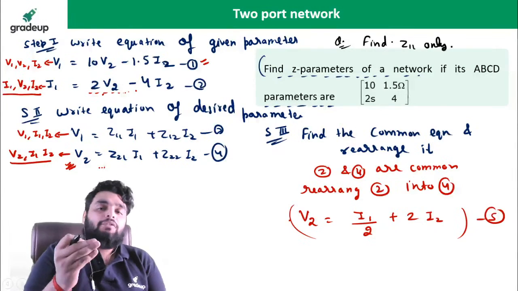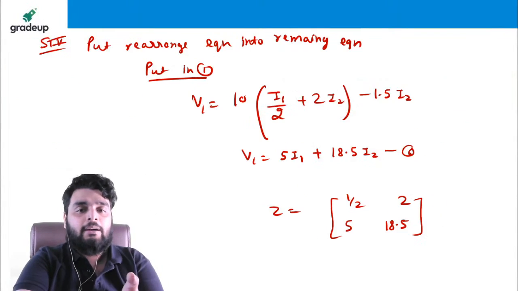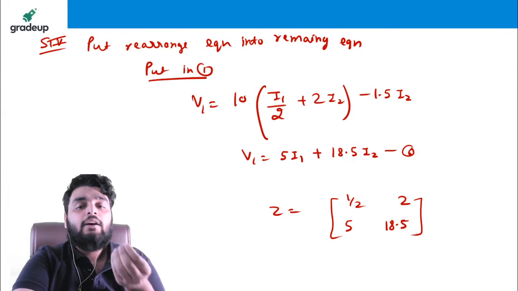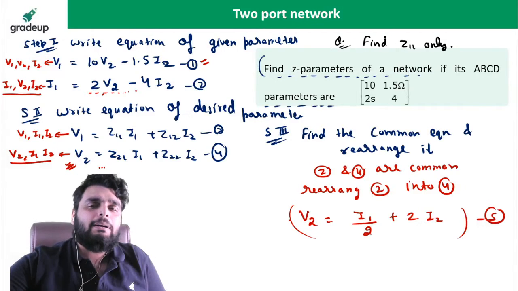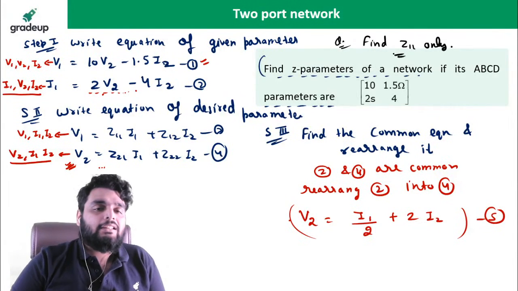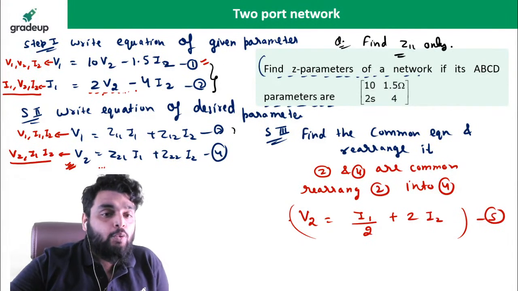So when you need to find out only Z11, you need not find out all these steps. Son, why waste your time? I don't require the full parameter, I just require one particular element. So what to do in this case? First of all, step 1 will remain common. Just write the equation in step 1. Step 2 remains common.